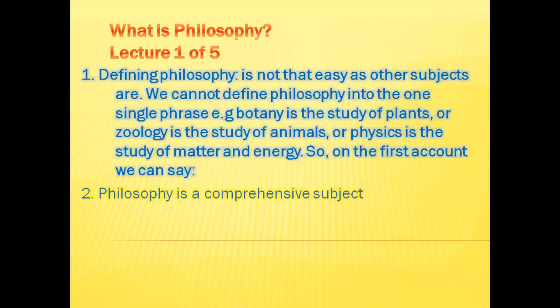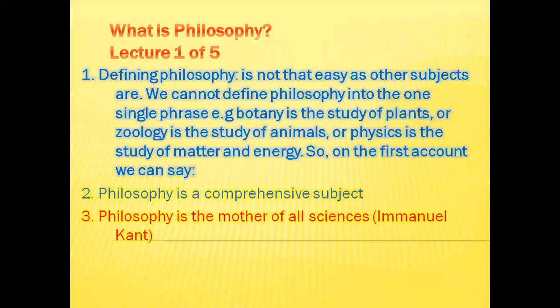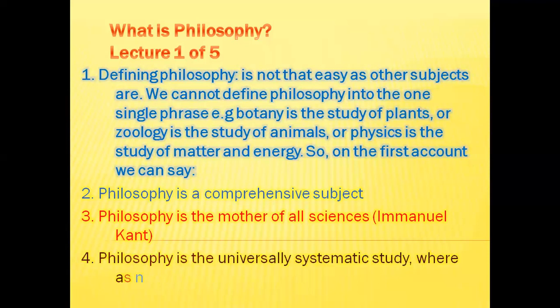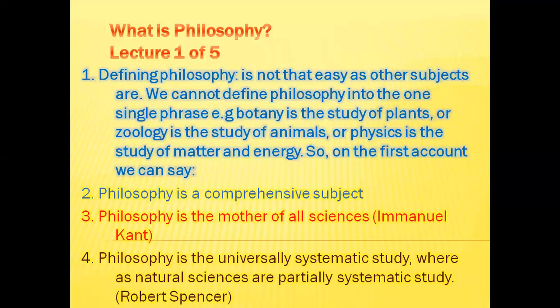Immanuel Kant says that philosophy is the mother of all sciences, and Herbert Spencer says philosophy is the universally systematic study, whereas natural sciences are partially systematic study. So this is what we can say first about defining philosophy.